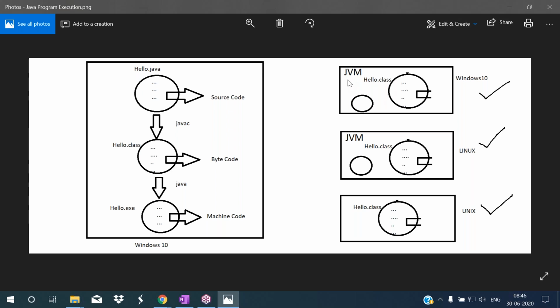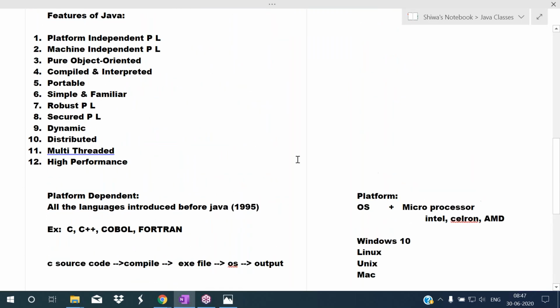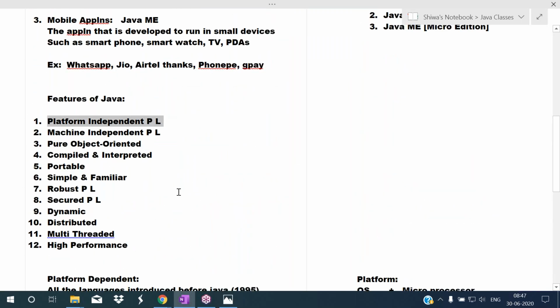But remember, this JVM is platform dependent. The Windows operating system's JVM software and the Linux operating system's JVM software are different. This JVM is operating system dependent. So JVM is platform dependent, whereas bytecode is platform independent. Understood that, and remember that point. Now, I explained very clearly about platform independent programming language. I hope you understood.